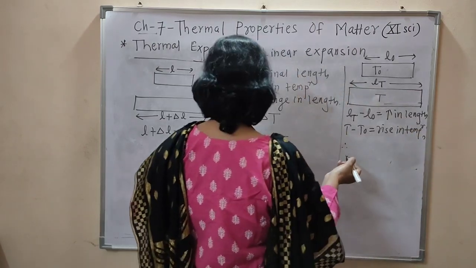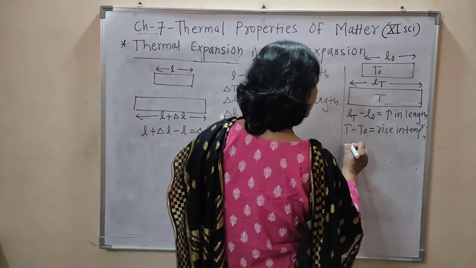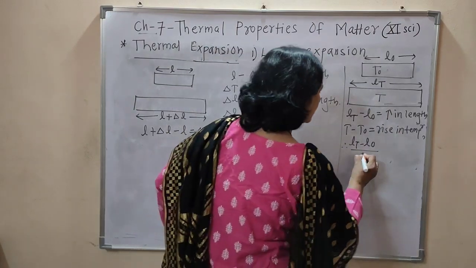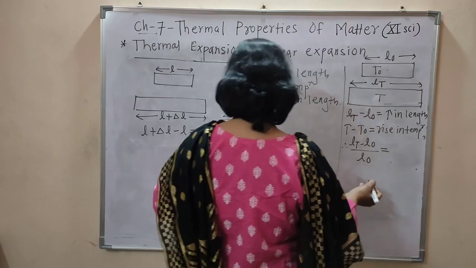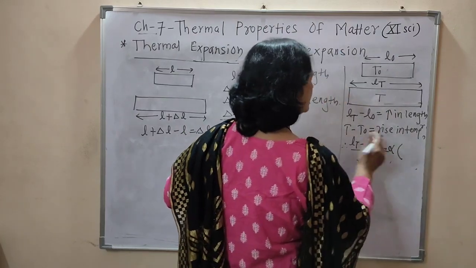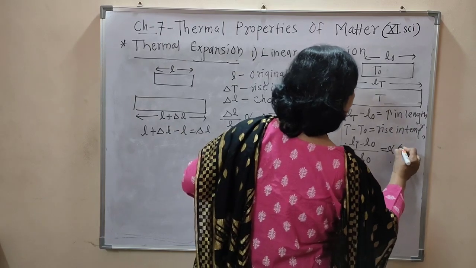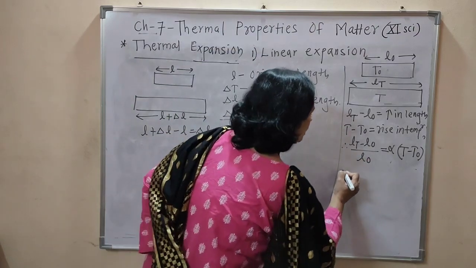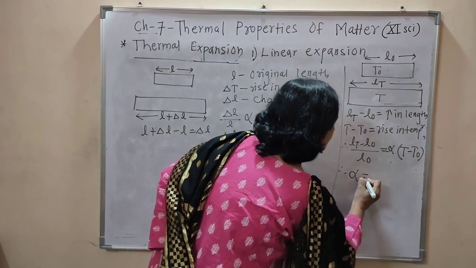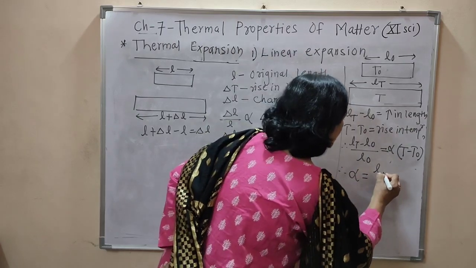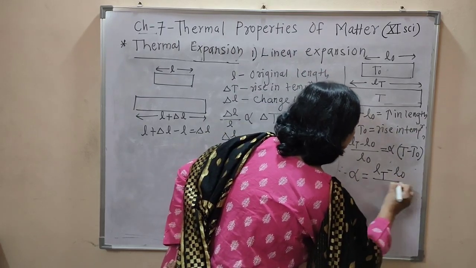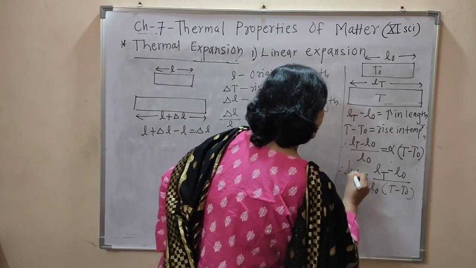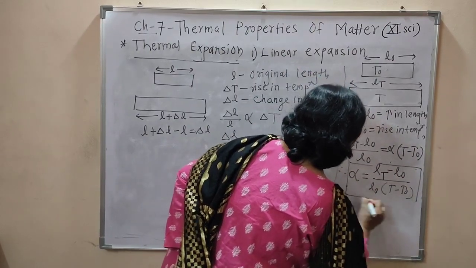Therefore, delta L by L, that is nothing but LT minus L0, where L0 is the original length, is equal to alpha into delta T, that is nothing but T minus T0. Now rearranging this equation, we can write alpha equal to LT minus L0 divided by L0 into T minus T0. This is the formula for alpha.